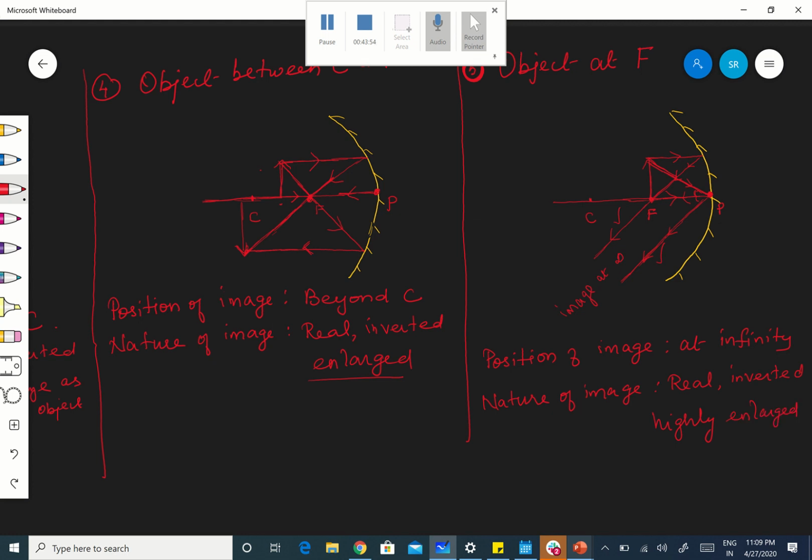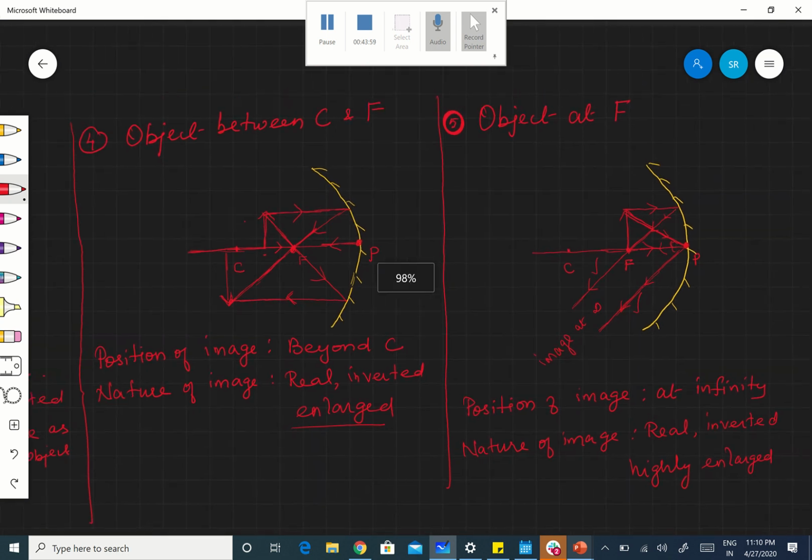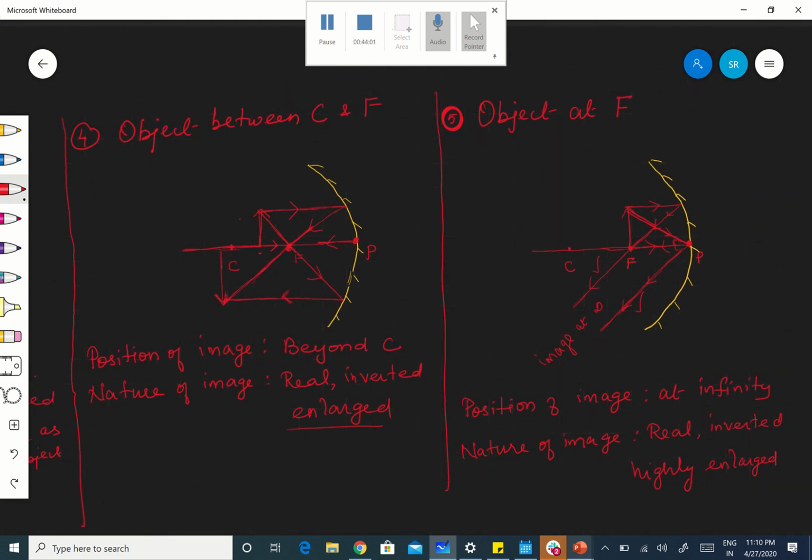If you do it in the practicals class, I'll show it to you while you are doing practicals. Therefore, this is object at focus. The image will be at infinity. Nature of the image is real, inverted, and highly enlarged.